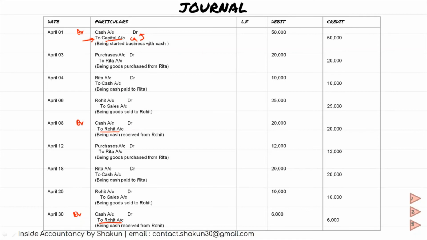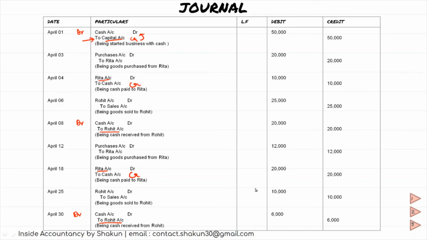Now you see where the cash is credited. Cash is credited on April 4, and on April 18th, and that's it. In both these transactions where the cash is credited, on the credit side we will write the name of the opposite account, that is Rita and again Rita. So we have looked at all the transactions.